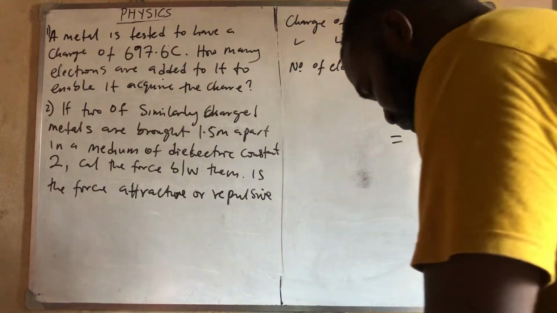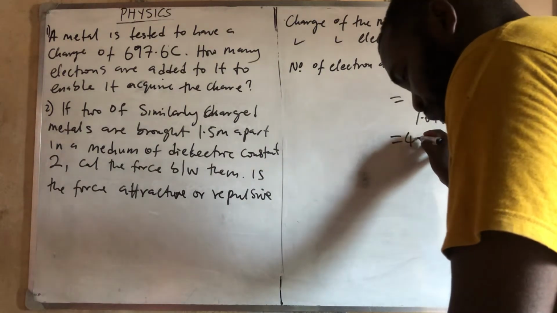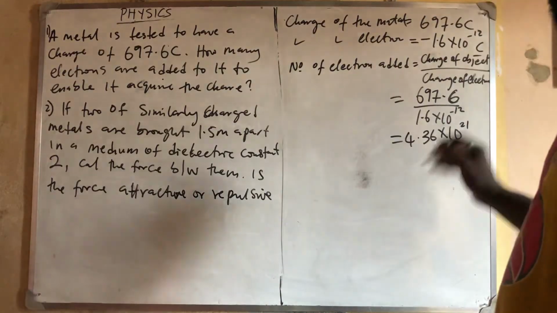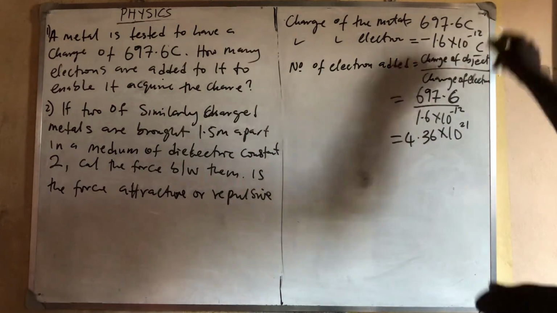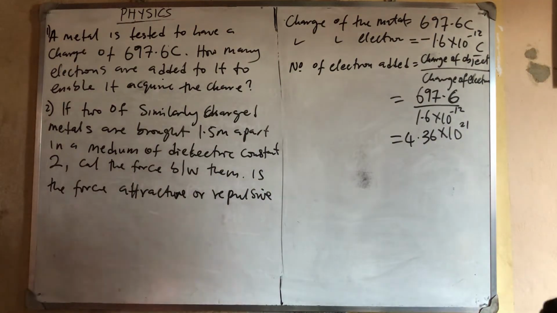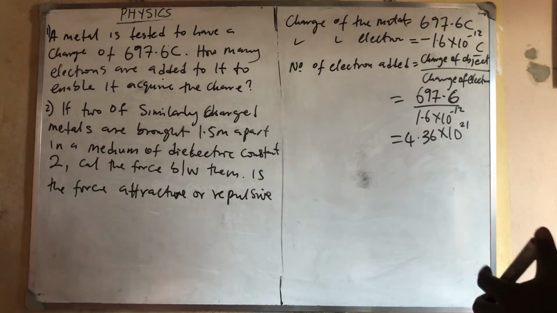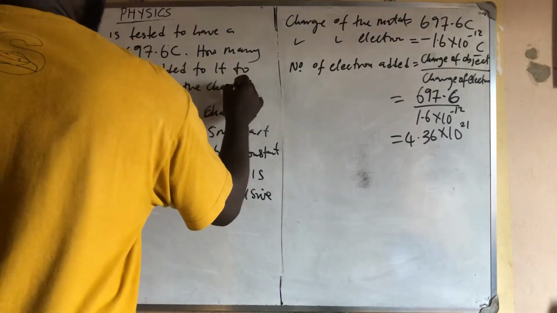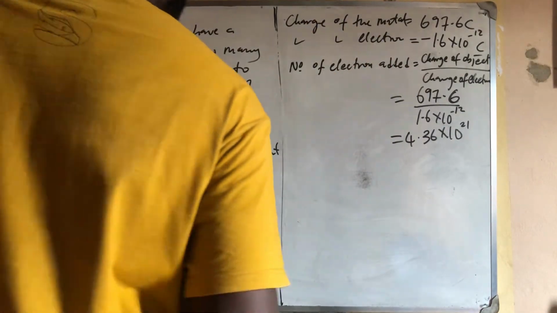If you do that, you are going to have 4.36 times 10 raised to power 21. No SI unit, because we cancel Coulomb. So that is the number of electrons required for the charge. So that is that.